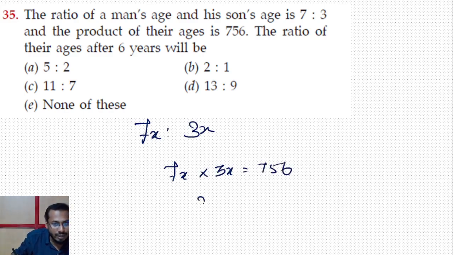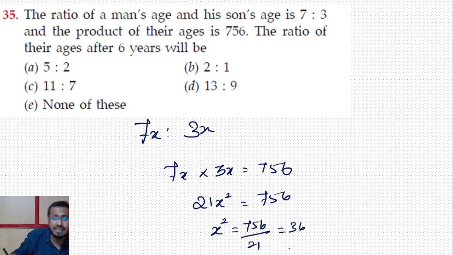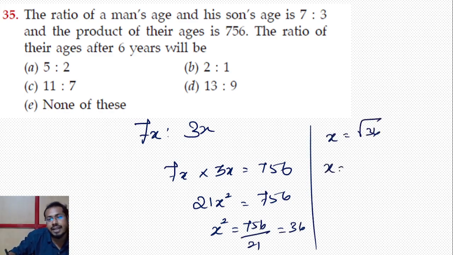7 3 times எவ்வளோங்க 21. X into x is x square. Okay, that is equal to 756. X square is equal to 756 divided by 21. That is nothing but 36. So என்ன வரும்? X square is equal to 36 na, x is equal to root of 36. That is nothing but x is equal to 6.